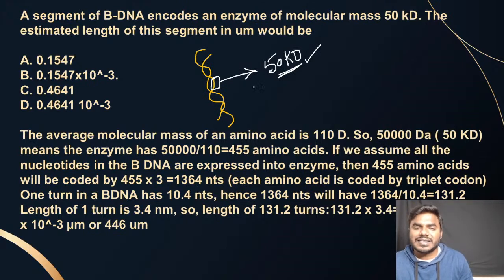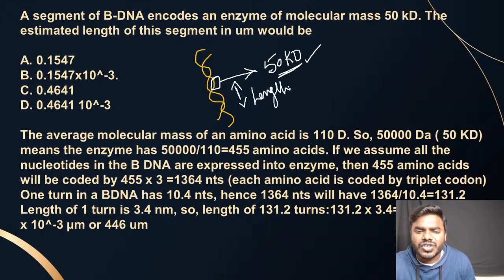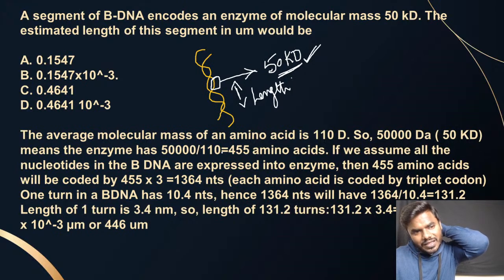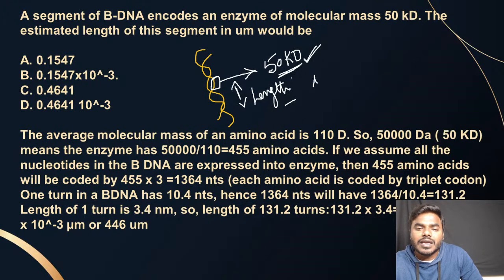What is the question they asked? Friends, what is the length of this particular segment? Very simple question, friends. They have already given the molecular mass of a particular segment and they just asked us to calculate the estimated length of this particular segment in micrometer. That is the simple question they have asked.